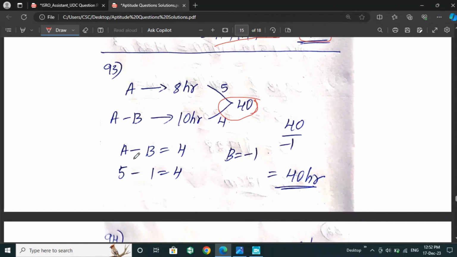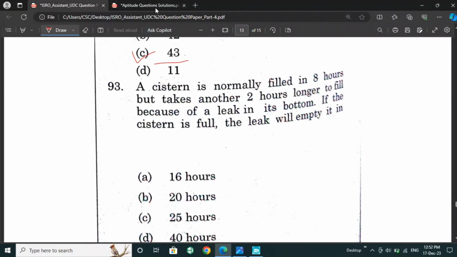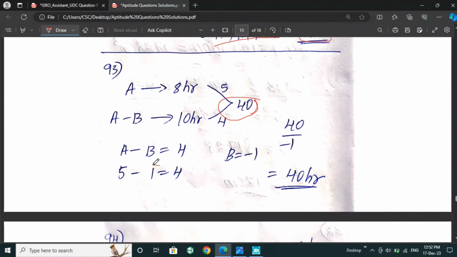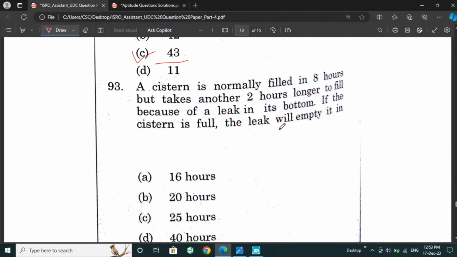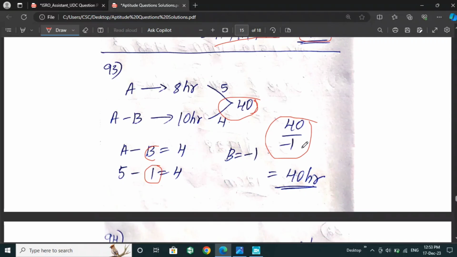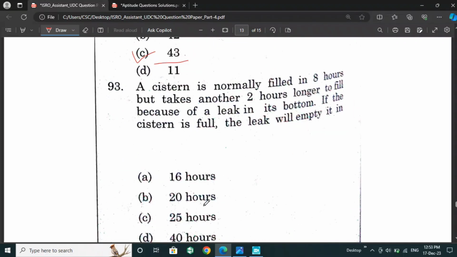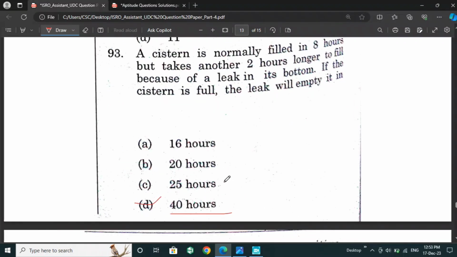Then we need to calculate the emptying pipe of the cistern, so we take B as minus 1. They have asked how much time the leak will take to empty the tank. So if pipe B empties it, it takes 40 hours. So option D is the right answer: in 40 hours the tank will be empty.